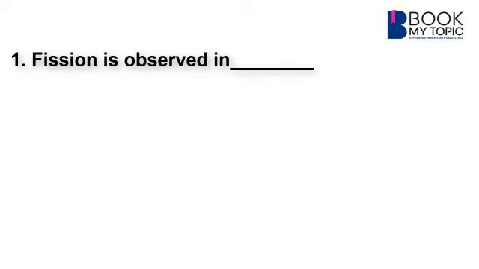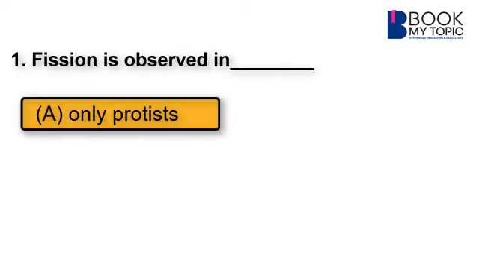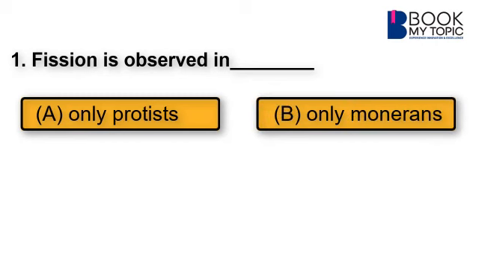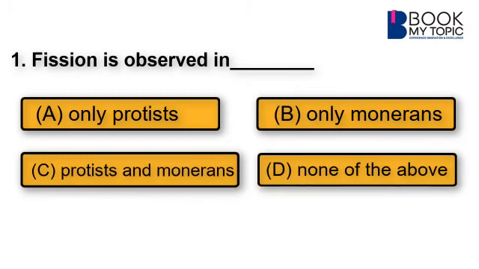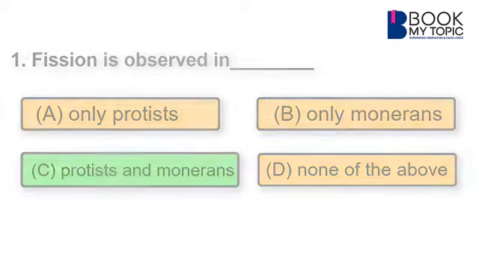Question 1. Fission is observed in. Your options are only protist, only monerans, protist and monerans, and none of the above. Students, this question is from semester 4. On page number 24, it is clearly mentioned that in the topic asexual reproduction in animals, fission is a method observed in protist and monerans. So your answer is C.